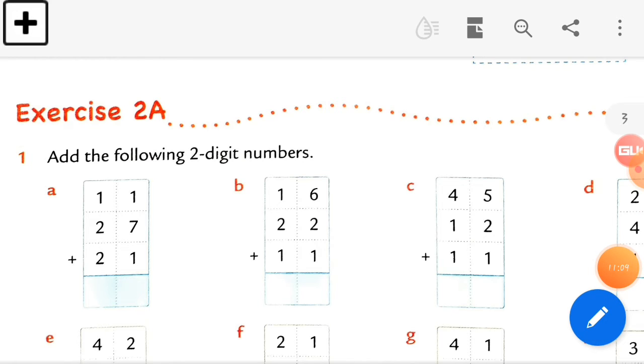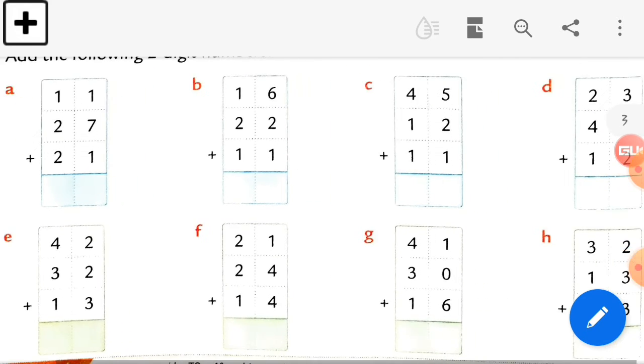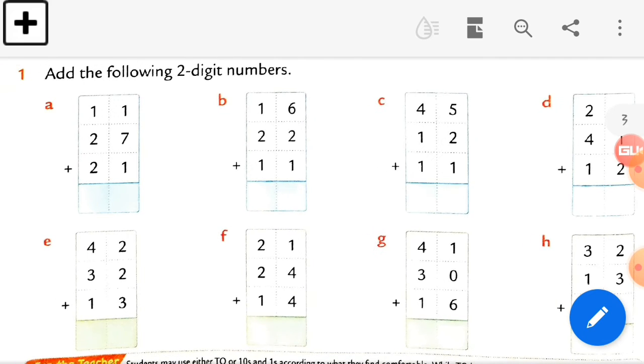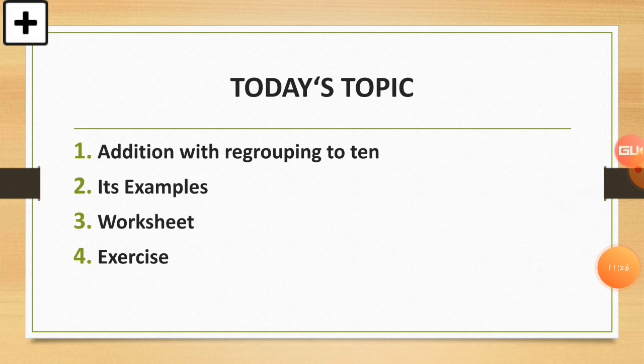Okay, see, this is exercise 2a we had done in the previous lecture, right? This is very easy. Hope there is no doubt, no query in it. This is very simple and easy. Okay, so now today's topic: addition with regrouping to 10. Then number 2, examples, then worksheet, and then we'll solve the exercise also. So this is our topic today. We'll do these 4 things in this lecture.